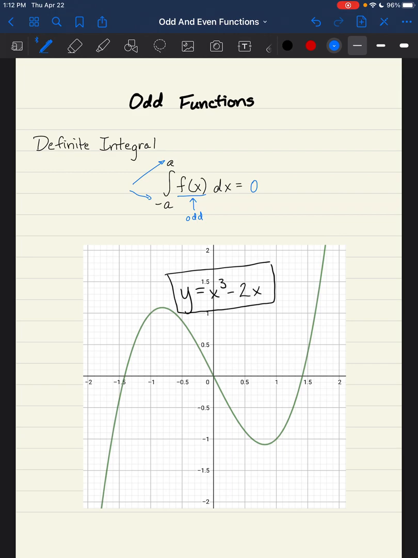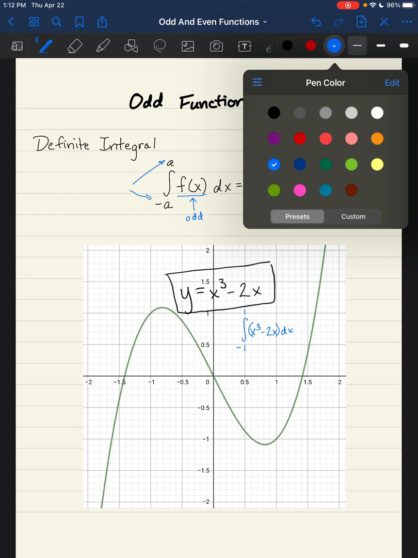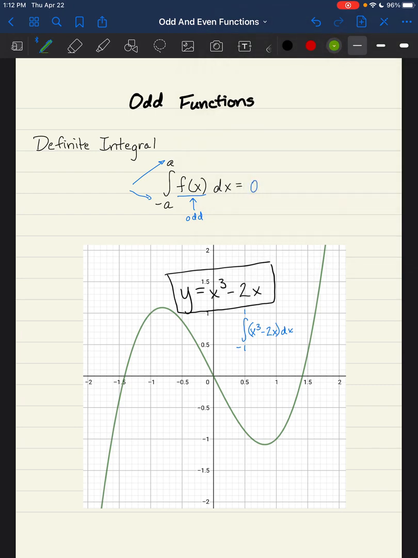For instance, if I were to look down here at this example that I have, y equals x cubed minus 2x, and I were to try to do the integral from -1 to +1 of x cubed minus 2x dx, then what that represents is this positive part from -1 to 0 and all of this area in between.